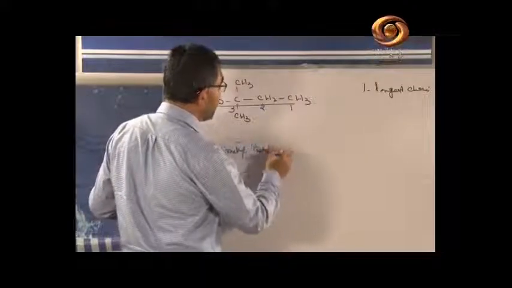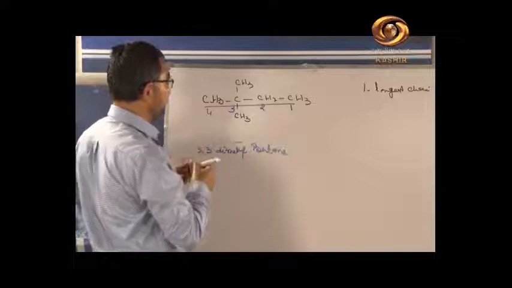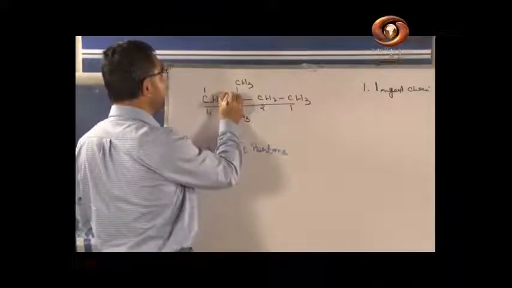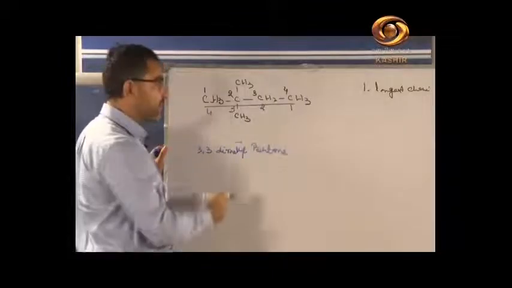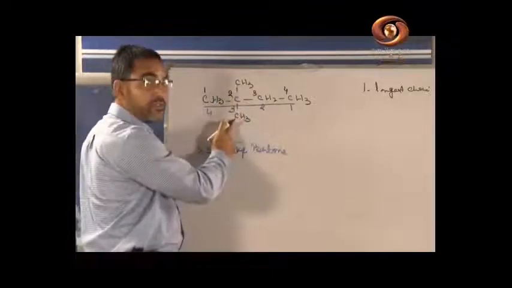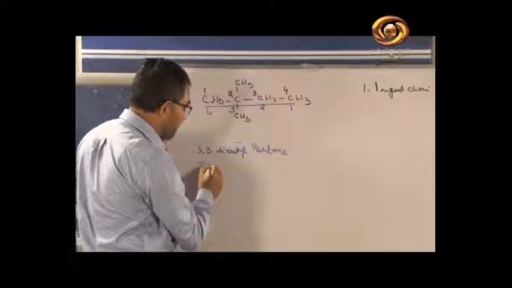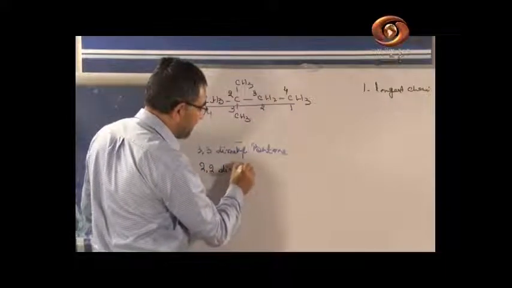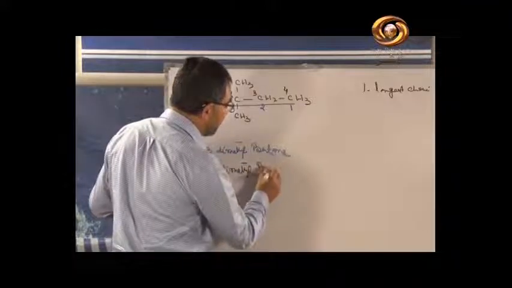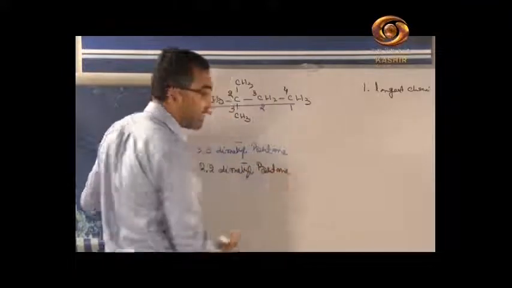But if we start the numbering from this side, 1, 2, 3 and 4, the name will be 2-methyl and 2-methyl, meaning 2,2-dimethyl butane, which is the correct name.